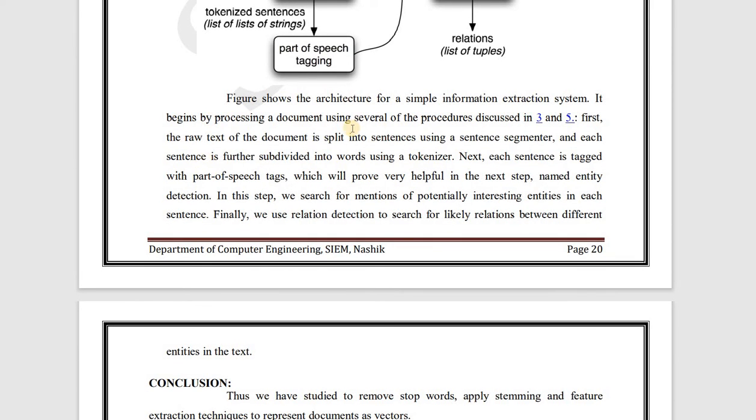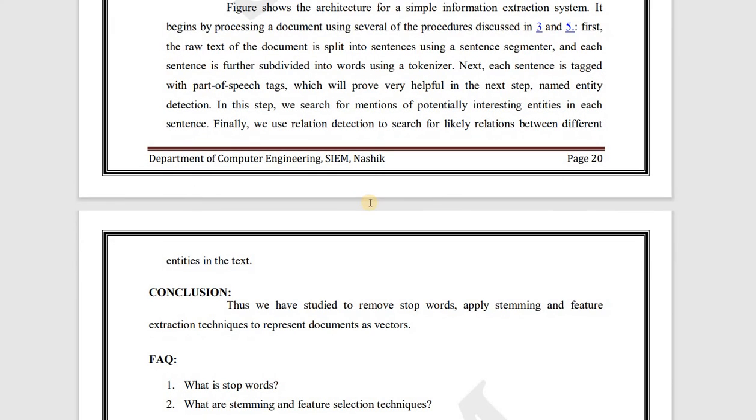Now it begins by processing a document using several of the procedures discussed in sections 3 and 5. First, the raw text of the document is split into sentences using a sentence segmenter, and each sentence is further subdivided into words using a tokenizer. Next, each sentence is tagged with part of speech tags, which will prove very helpful in the next step named entity detection. In this step, we search for mentions of potentially interesting entities in each sentence. Finally, we use relation detection to search for likely relations between different entities in the text.